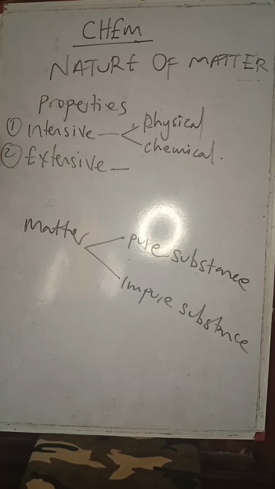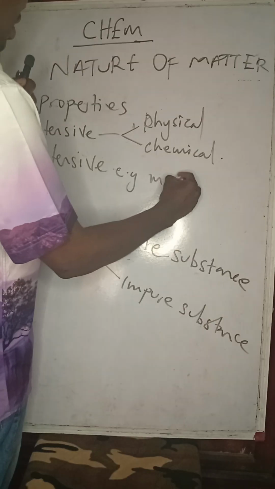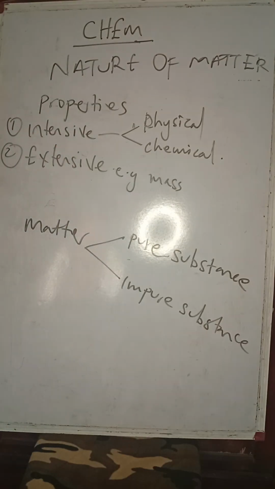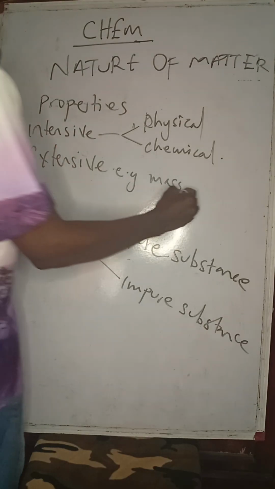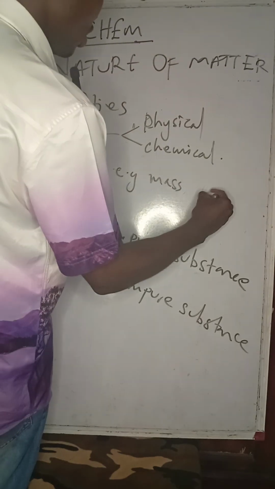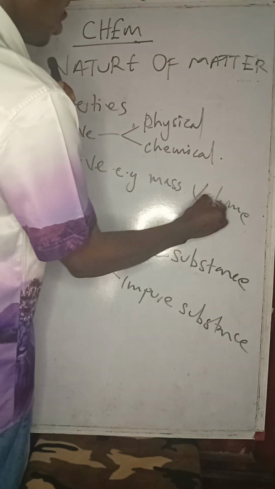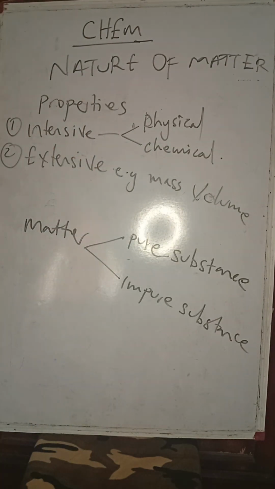Extensive properties depend on the quantity of matter present. So extensive properties include, for example, mass. Mass depends on the quantity of matter present. Another very important one is volume. Volume depends on the quantity of matter present. So mass, volume, and so on. Those properties are said to be extensive properties.